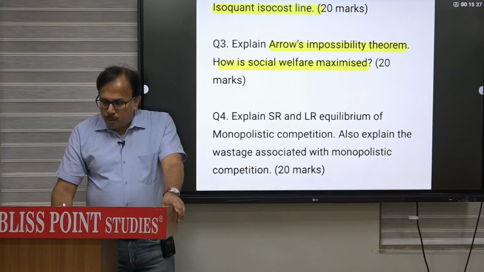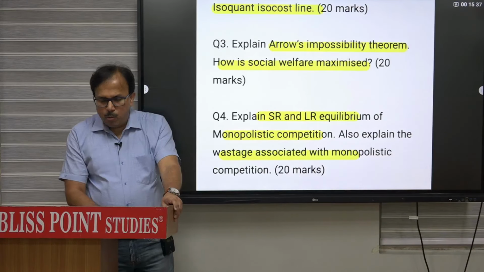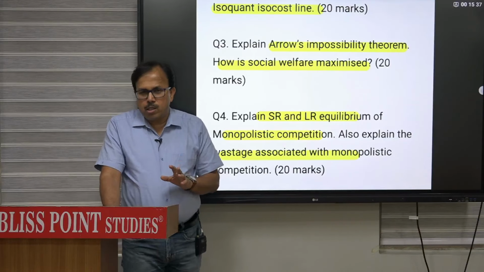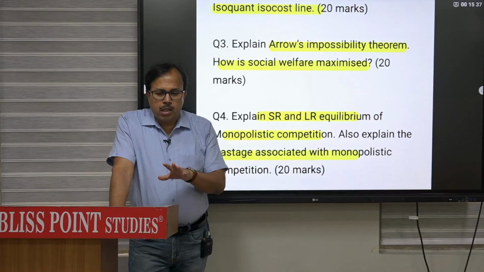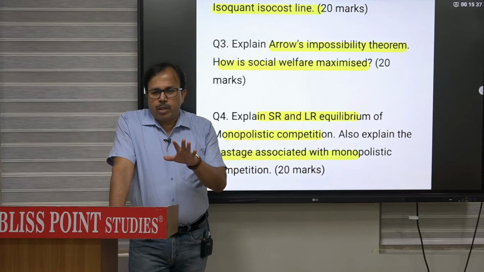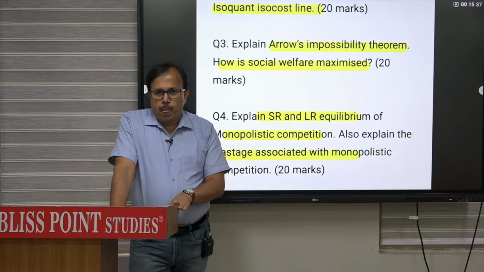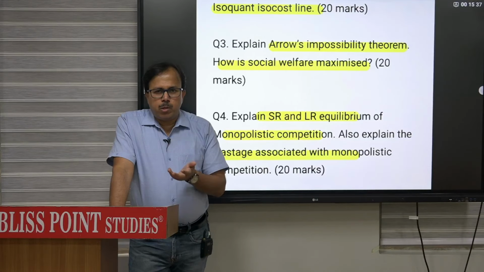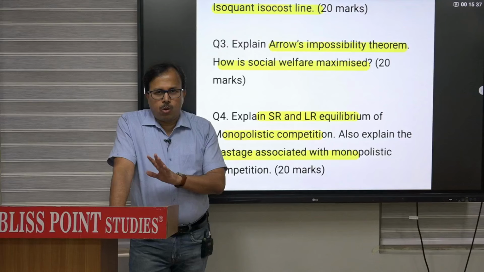Short-run and long-run equilibrium of the monopolistic competition, and also explain wastage associated with the monopolistic competition, that is the excess capacity question. So short-run or long-run. The purpose of showing this question is that you must get to know that these types of questions you have to write in the examination. And obviously this is not an exact question, this is a memory-based question, but I think it is authentic.